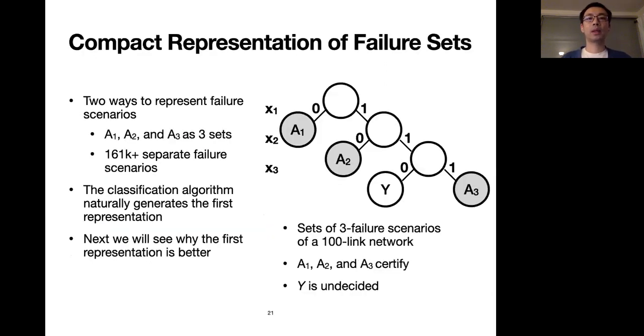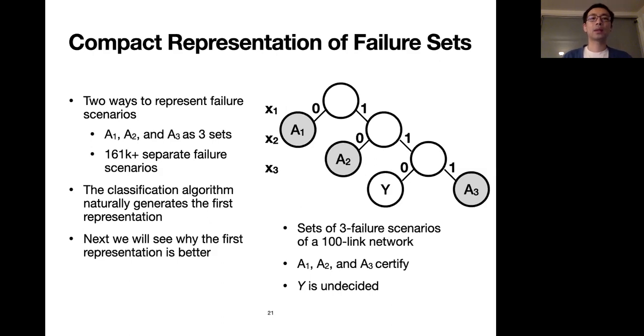Another important capability of the classification algorithm is that it can generate compact representation of failure sets. Look at the tree on the right, which is generated by the algorithm. The root node of the tree stands for all 3 failure scenarios of a 100-link network. The set A1 represents all failure scenarios where link 1 does not fail. So set A1, A2, and A3 together capture over 161K failure scenarios, and they all certify.